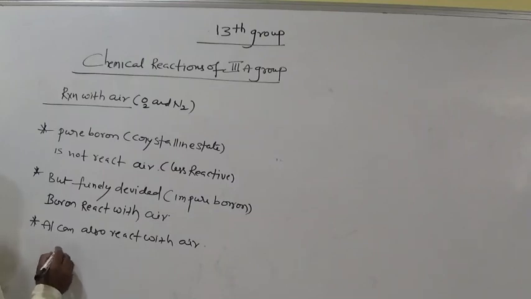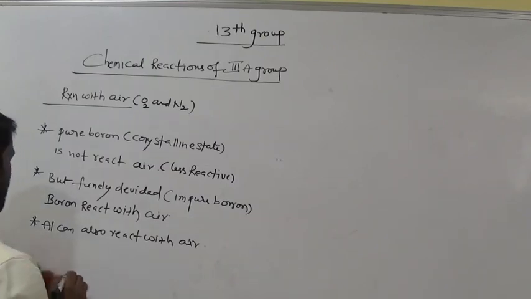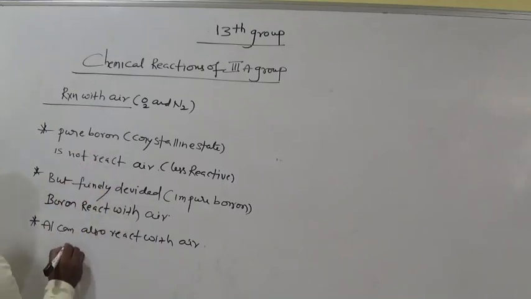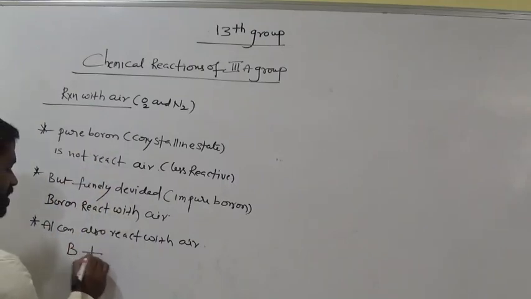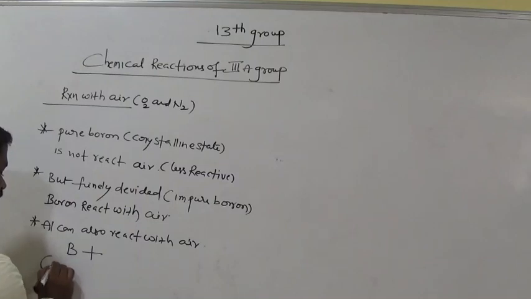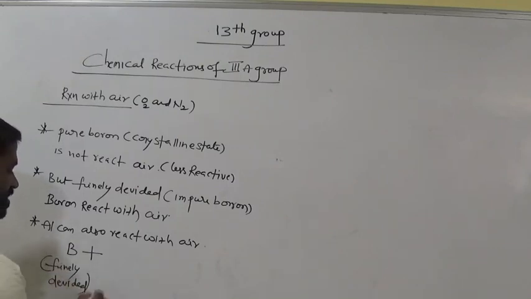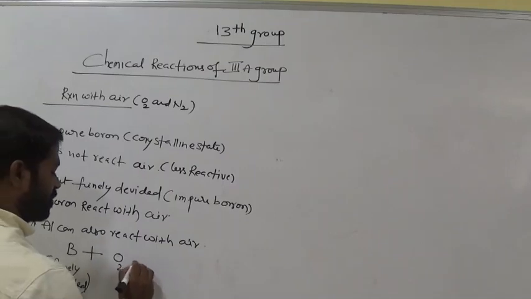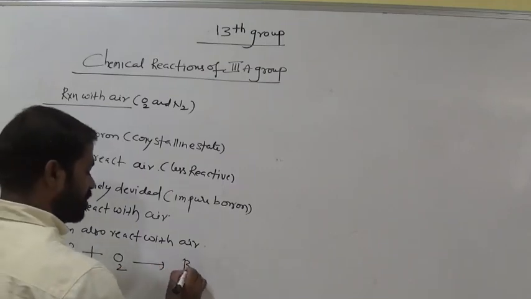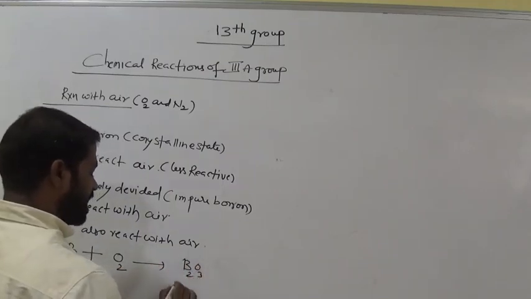Now let's see the chemical equations which are involved. Let us take boron, finely divided, not pure or crystalline. It interacts with O2 and gives B2O3, boric anhydride.